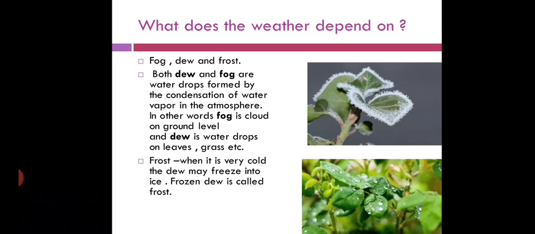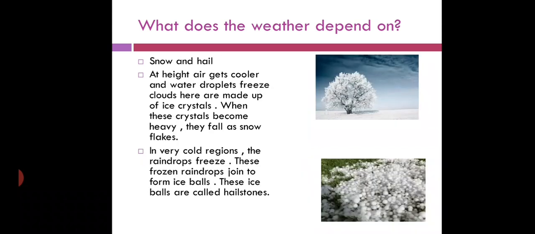Fog, dew and frost. These words also seem similar, but there is a little difference in these words. Fog is a cloud which is formed close to the ground. Dew means water drops on cold leaves, petals, grass, etc. And what is frost? When dew is frozen, it is called frost.